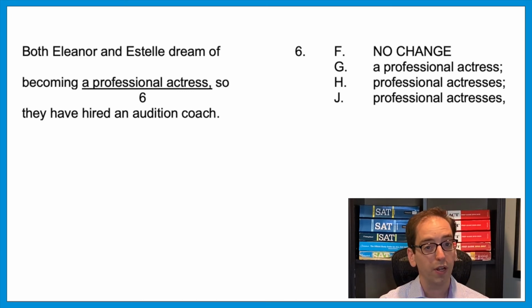So let's see whether or not we have full thoughts. Reading the first part. Both Eleanor and Estelle dream of becoming a professional actress. That's a full thought. So they have hired an audition coach. Not a full thought. So we can't use a semicolon, we want a comma. The answer is J. Check out my video 20 here for more help with commas and semicolons.